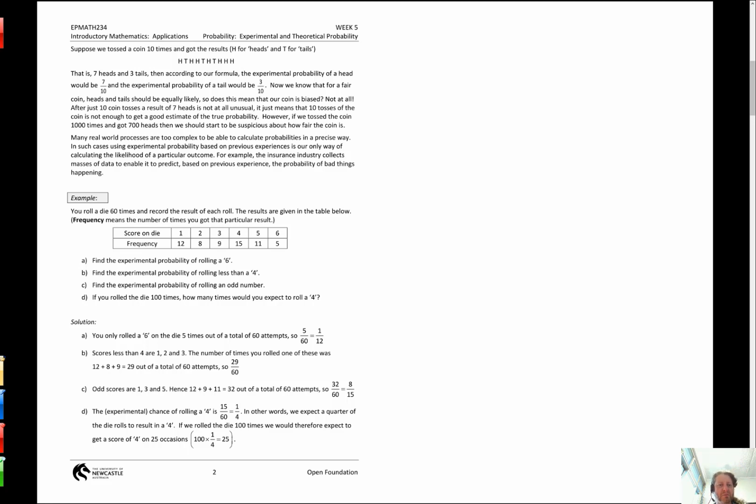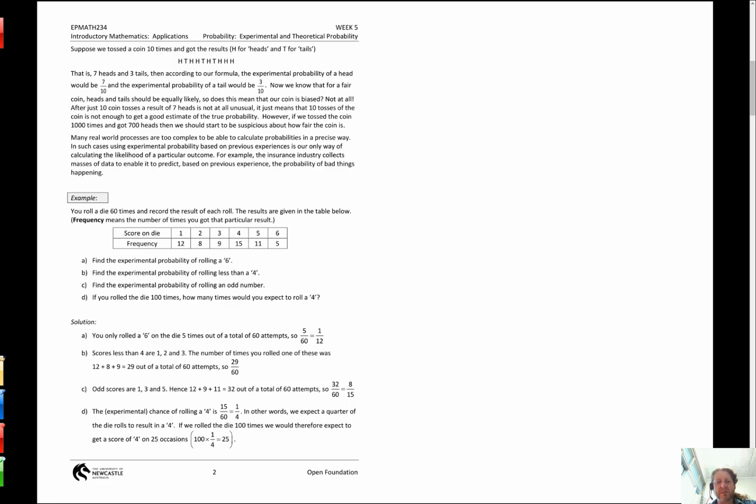So here's an example. We've got the score on the die, 1, 2, 3, 4, 5 or 6, and the frequency, in other words, the number of times it occurred. Now, all these frequencies must add up to 60 because it says I rolled a die 60 times, and yes, here's the outcomes for all 60 times. I got a 1 12 times, I got a 2 8 times, and so on. Now, that's not the relative frequency, that's just the frequency.